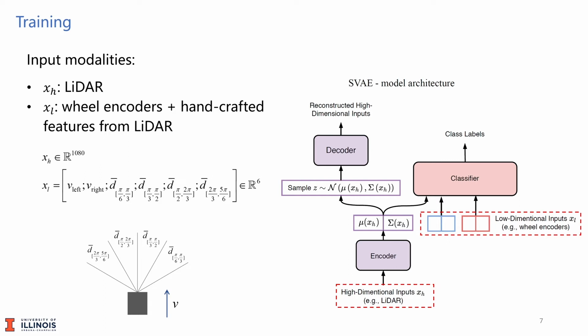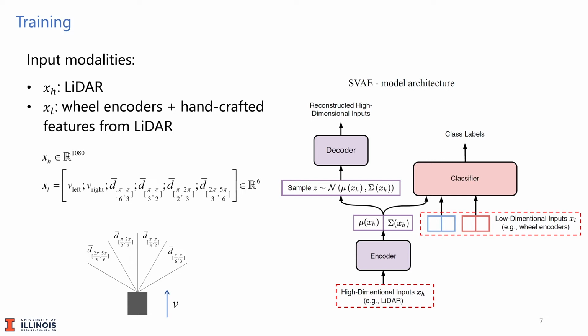In our problem, the high-dimensional input is the LiDAR point cloud, which has a dimension of 1080, and the low-dimensional input has two parts: the readings from the wheel encoders and the handcrafted features from LiDAR. We chose these handcrafted features to be the average distances from the robot to the surrounding objects within a set of ranges of scanning angles. Concretely, we compute the average value of the LiDAR data within the following four ranges: 30 to 60 degrees, 60 to 90 degrees, 90 to 120 degrees, and 120 to 150 degrees.